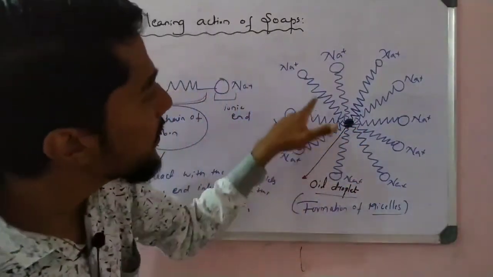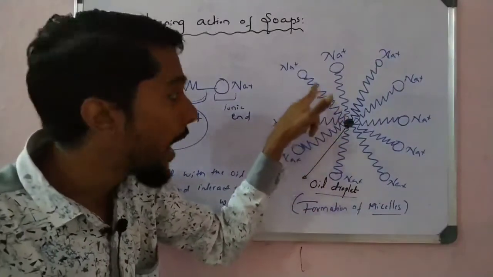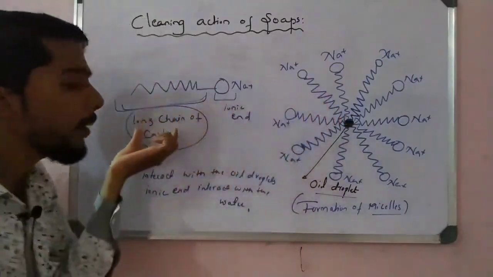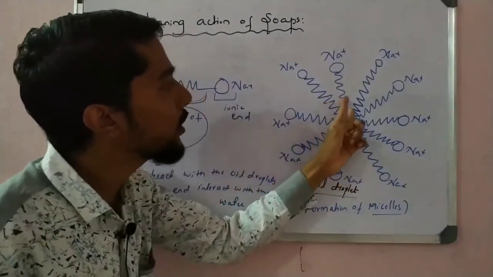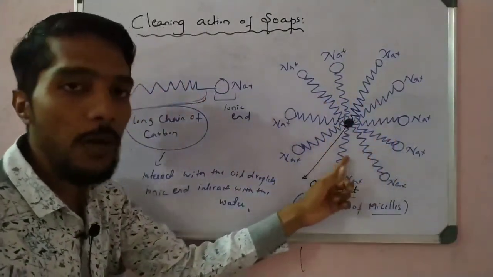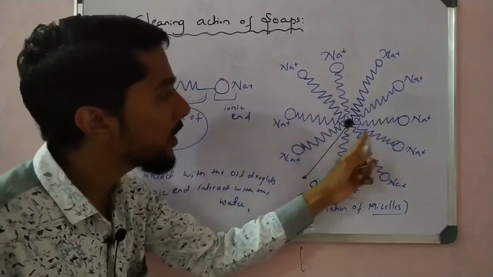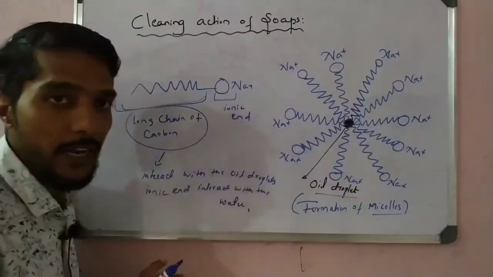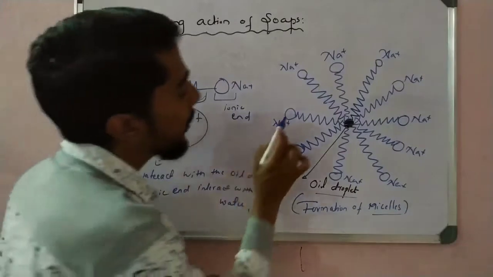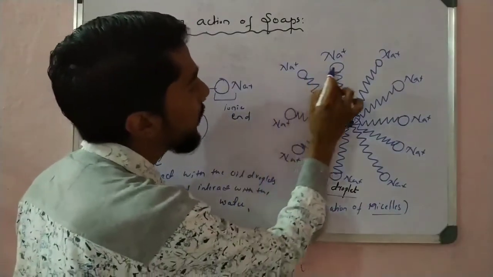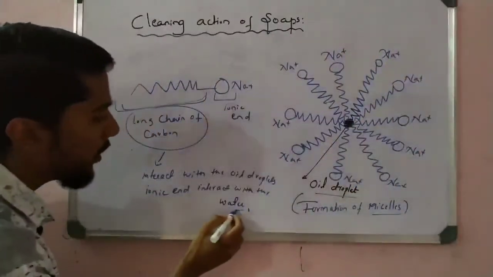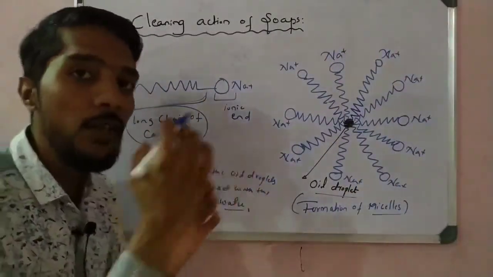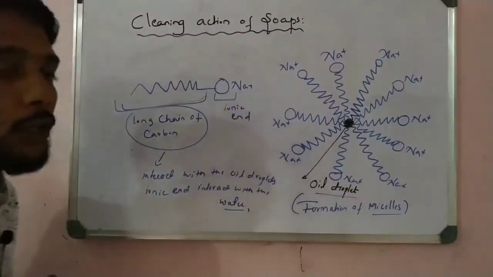And the second part is the zigzag part, the tail part, that is the long carbon chain. So many long carbon chains are there, and all long carbon chains are attached to the oil droplets. That is the second point. And the very important point is the ionic end. The ionic ends are attached to the water, that is, they interact with the water, right? So this is a very important point to remember here.